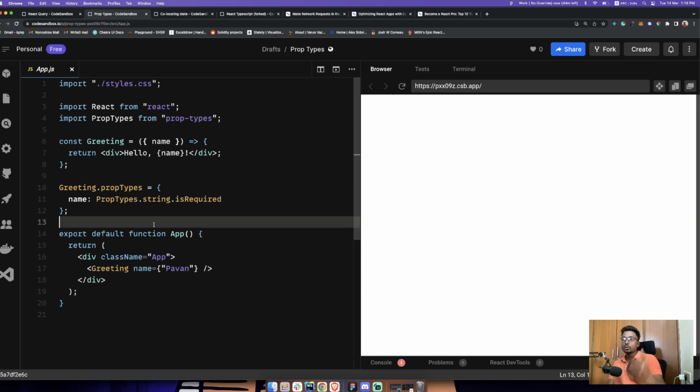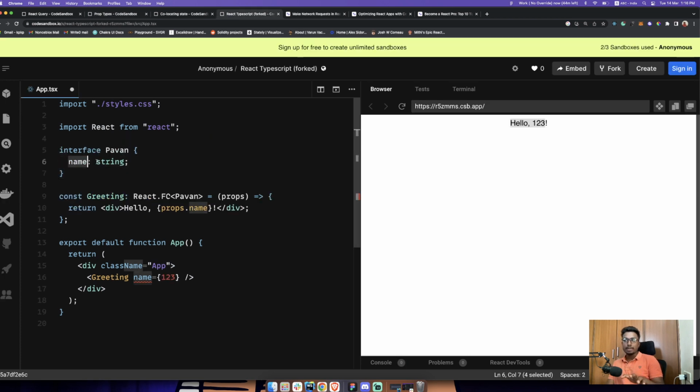So now what I'm doing is I'm having the same component, Greeting. But at the end, I'm actually defining prop types here. I'm saying that this prop type would be name, and I'm saying that PropTypes.string is required. So it's the same thing we did here, where we define name is a string, right?